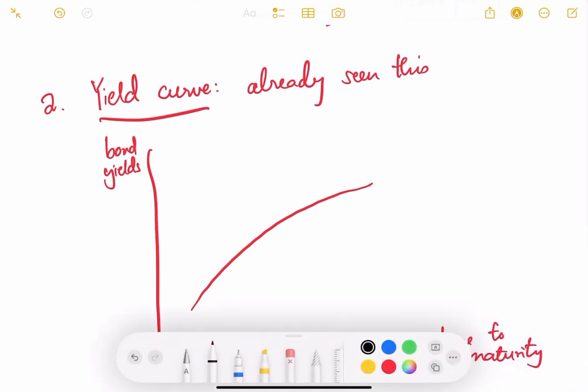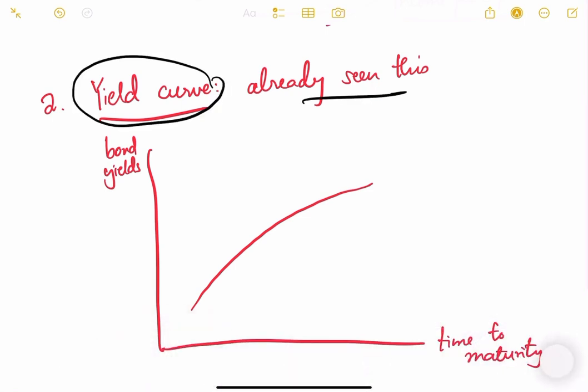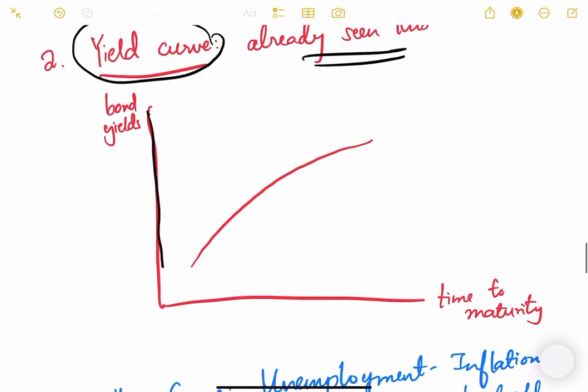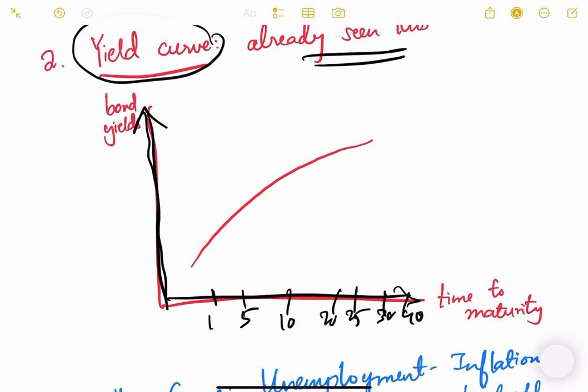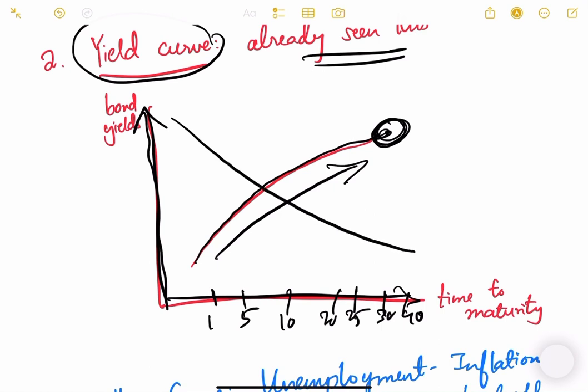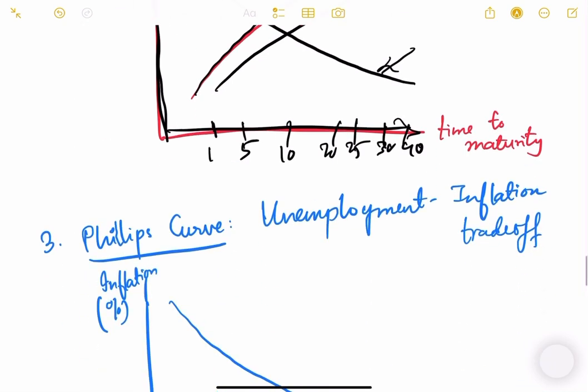Then the next one is the yield curve. We have already seen this. Basically this is the bond yields, and this is the time to maturity. So maybe the bond is for 1 year, 5 years, 10 years, 20 years, 25 years, 30 years, 40 years. The normal yield curve is upward sloping, meaning the longer the term of the bond, the higher its yield. Whenever this yield curve reverses, meaning it goes like this, it is known as a reverse yield curve. I have already explained this situation in previous videos.